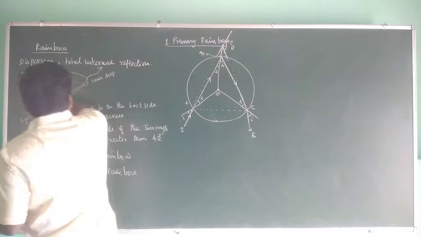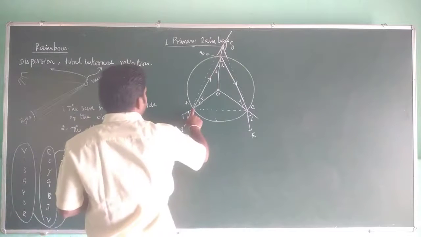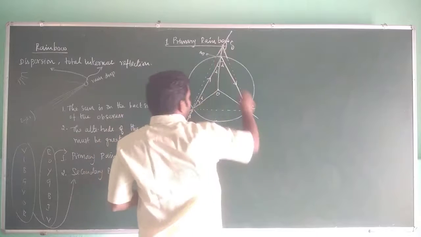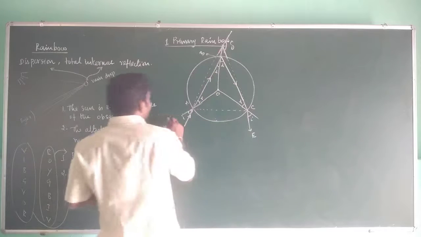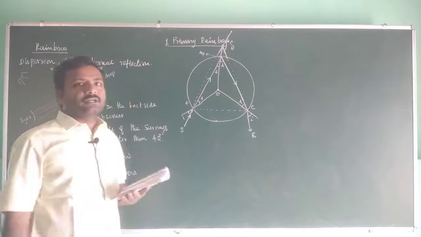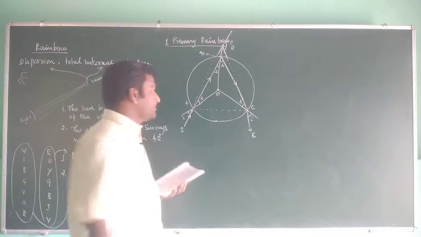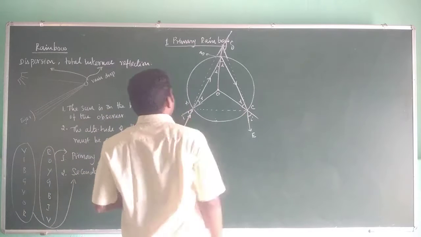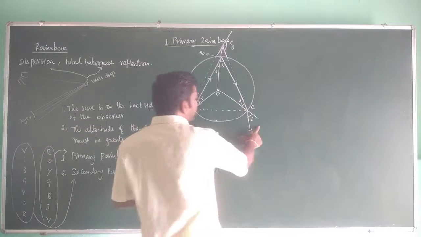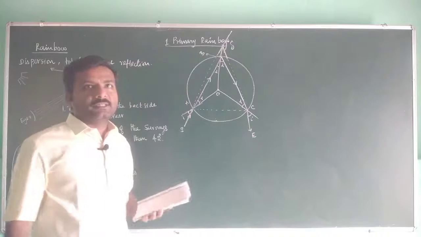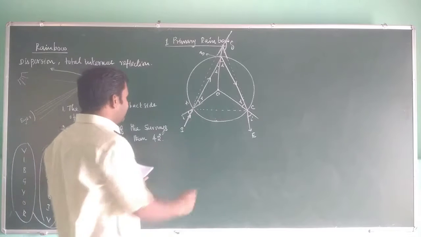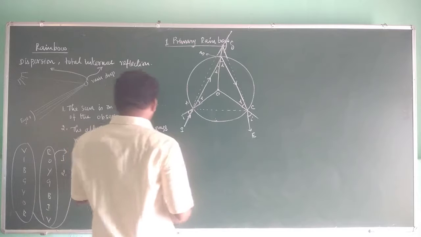So first there is a refraction, then total internal reflection, then refraction here. But this is a white ray, and this raindrop will act like a prism, so dispersion also occurs. So the single white light from the sun will appear like a band of colors when it is observed by the observer.